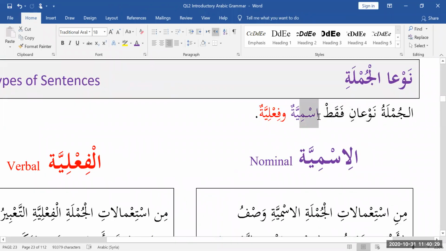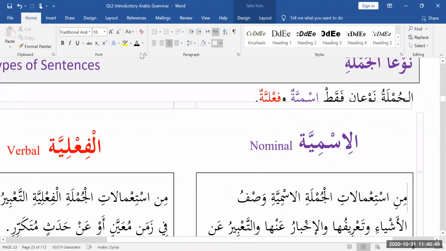Ismiya, nominal, wa fi'liya, verbal. Ismiya: mubtada and khabar. Fi'liya: fi'l and its fa'il. And there are some exceptions and details that will be covered, inshallah, as we proceed through this course. So remember that.